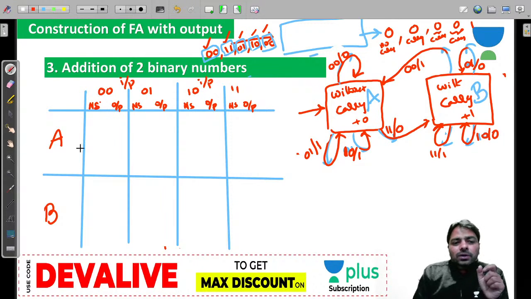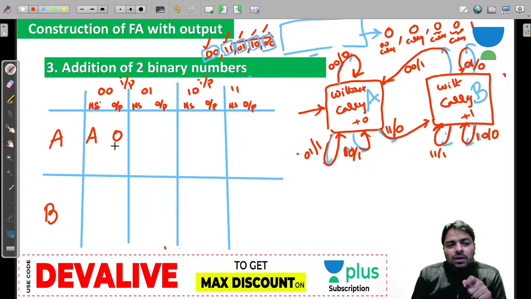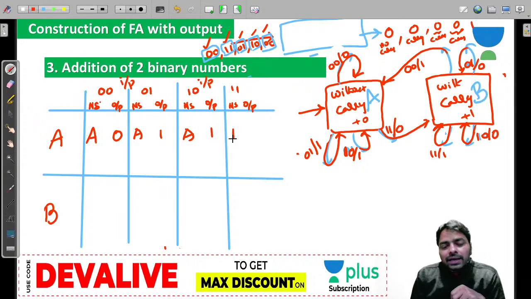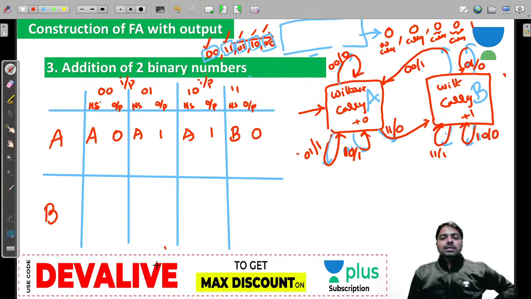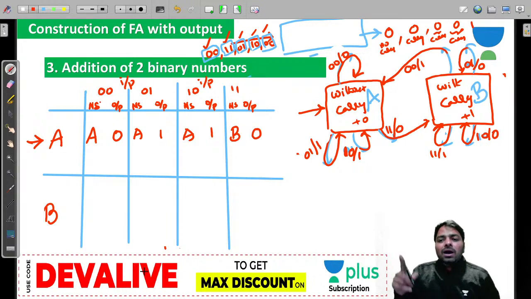So next state, output: A on 00 goes to A, and what is the output you got? 0. And A on 01, the next state is A, but the output is 1. Next state is A, output is 1. Next state is B, output is 0. Is that clear? From A outgoings, and from B outgoings, A is the initial state.